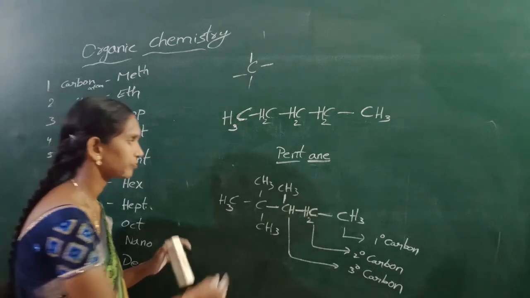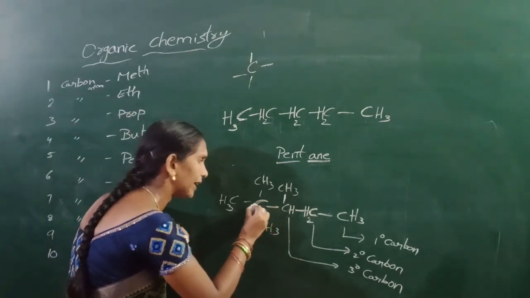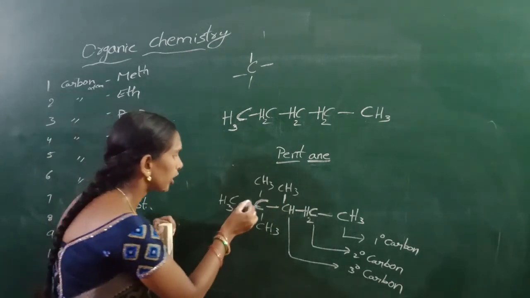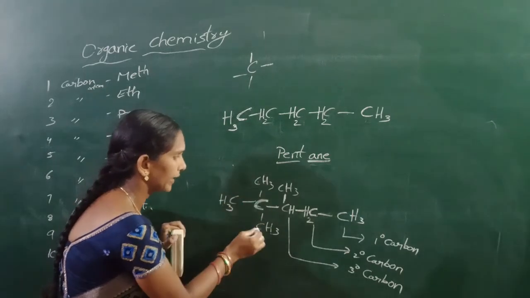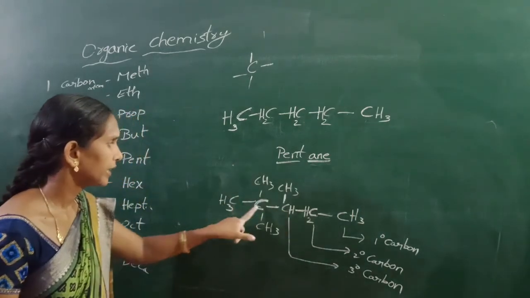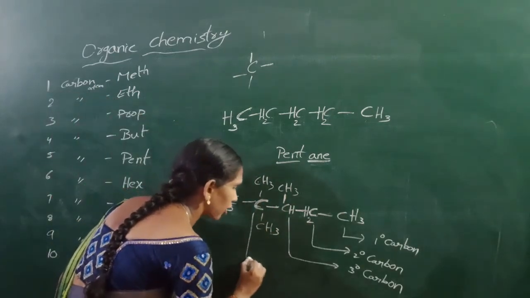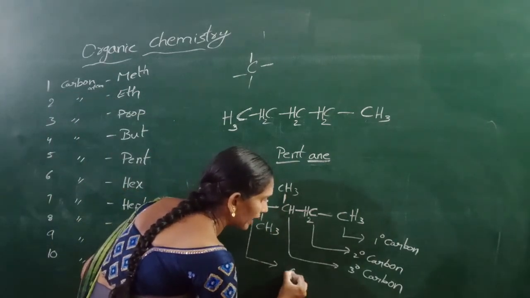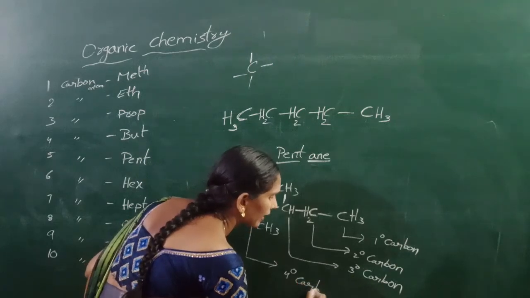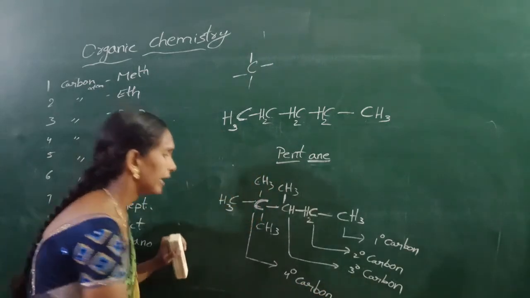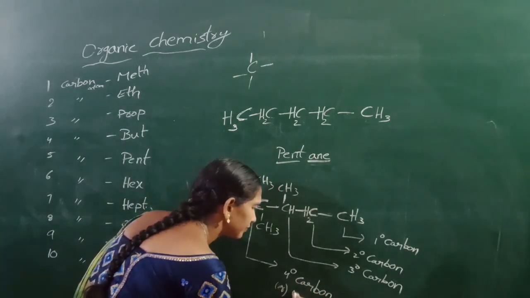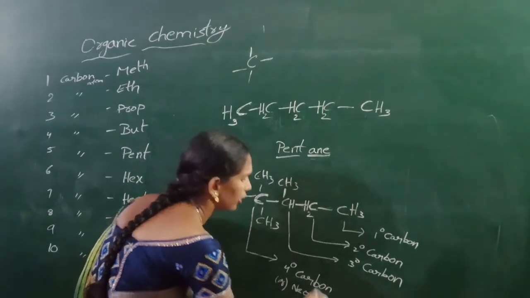Then this carbon is attached with 4 carbons, 1, 2, 3, 4, so this carbon is called quaternary carbon, or neo carbon.